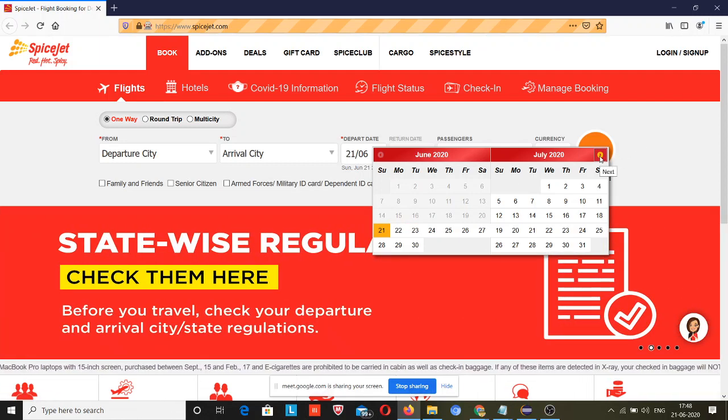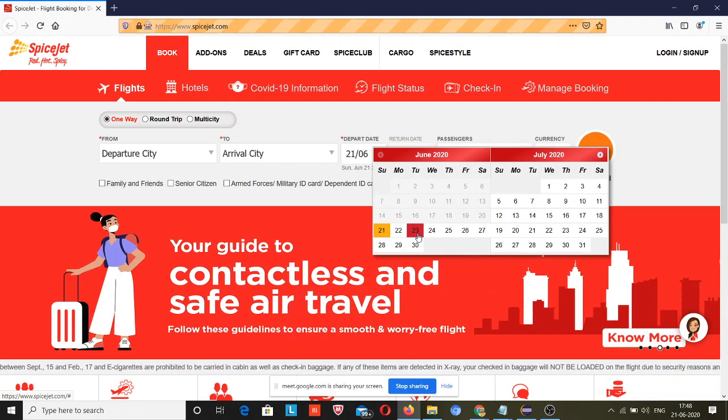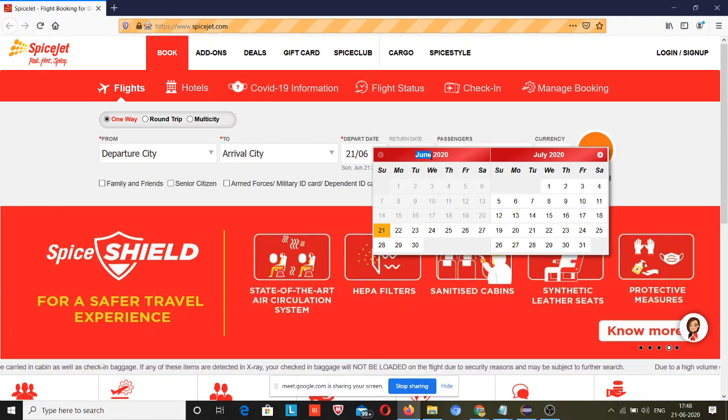Okay, but this is the first scenario, that I will book a flight for 23rd June, and the second scenario is I will book a flight for 23rd of August. So for the second scenario, I will need to grab this text. And how will I grab this text? By locating this area and getting this text.